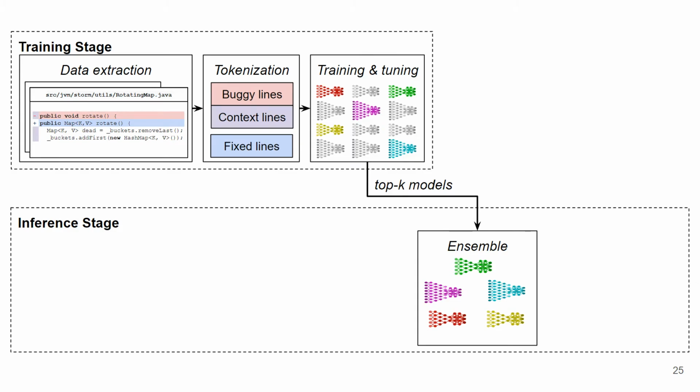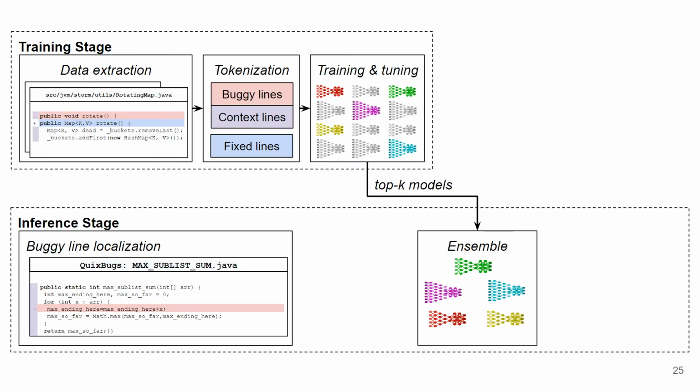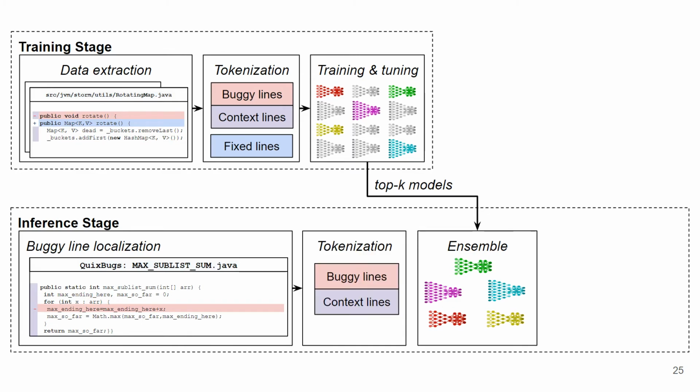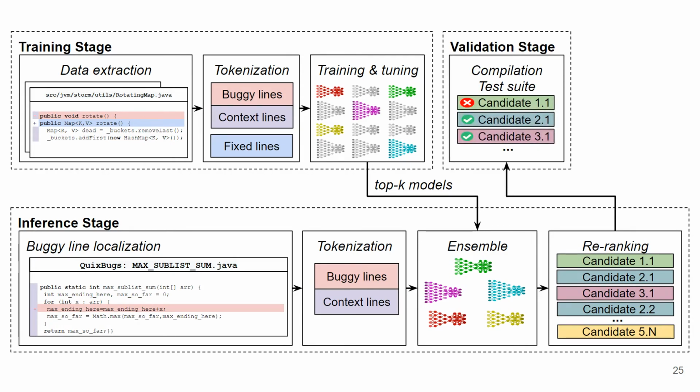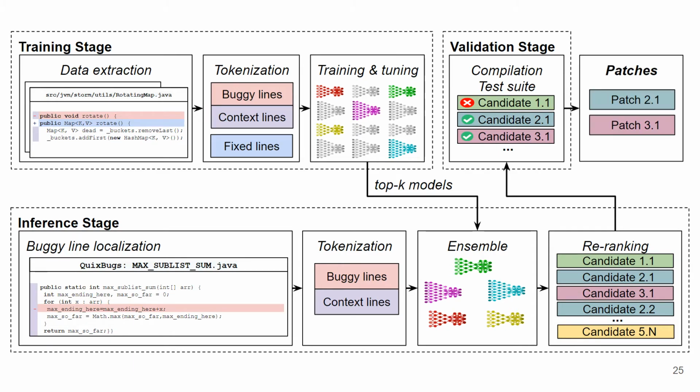The inference stage represents how a user will use CoCoNuT. Given a buggy line and its context, CoCoNuT will tokenize it and feed it to the top K models. The output of these models will then be combined and ranked. Then the candidate patches will be validated against the test suite. The patches that pass the whole test suite are considered plausible patches.